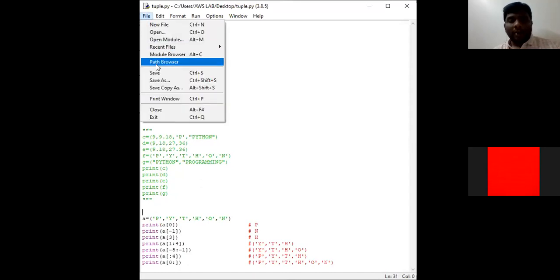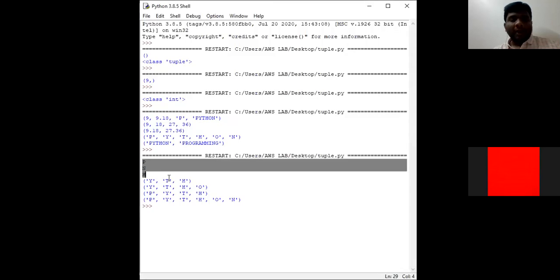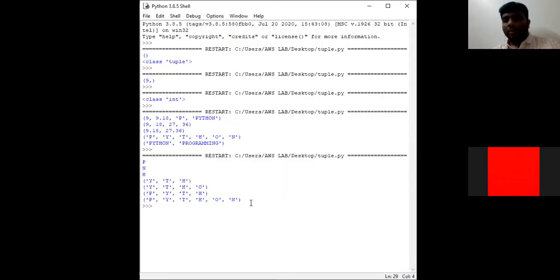Go to file, save the file, go to run module. Go to the IDLE page to see the output. So this is our output. P, N, H, Y, T, H, Y, T, H, O, P, Y, T, H, these are our output. This is how we can access a group of elements or a single element in a tuple. Clear everyone? So now we shall go here.